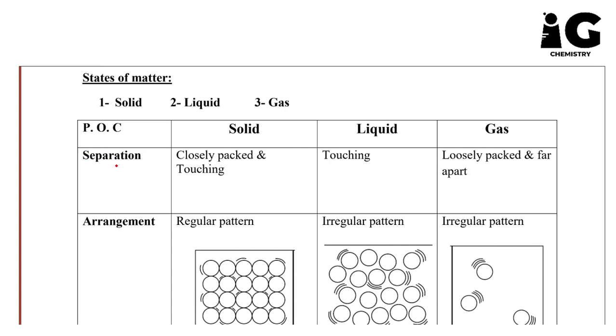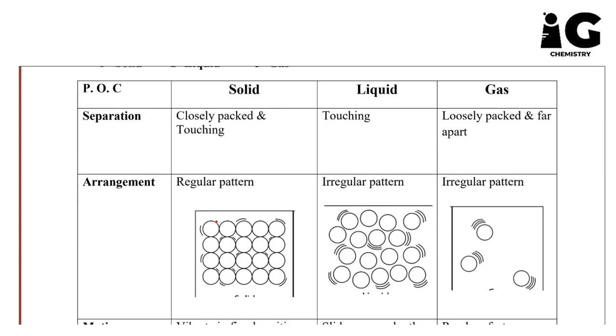First point of comparison here is separation. In case of solid, we know that the particles of a solid substance are closely packed and touching each other. Here in the drawing, you can see that particles are closely packed and touching each other. In case of liquid, particles are also touching each other, but they are not as closely packed as in case of solid. And in case of gas, particles are loosely packed and far apart from each other.